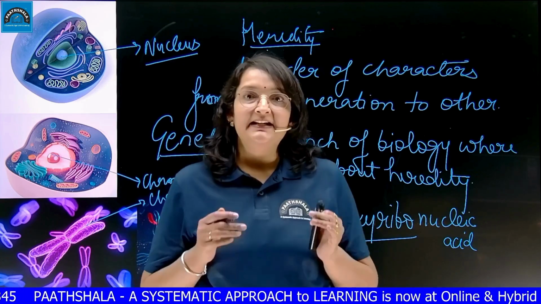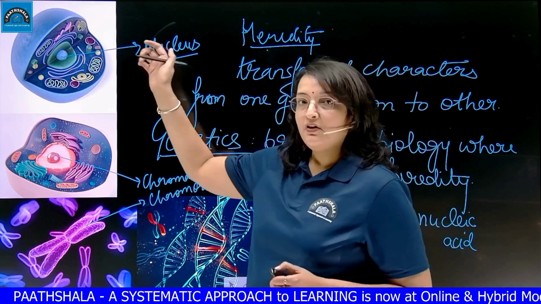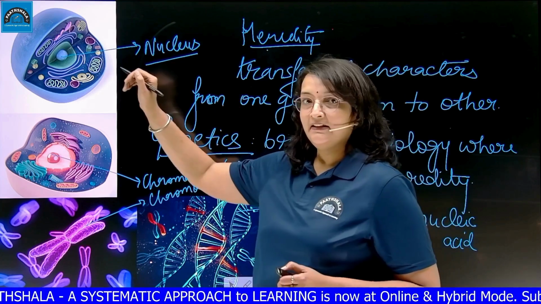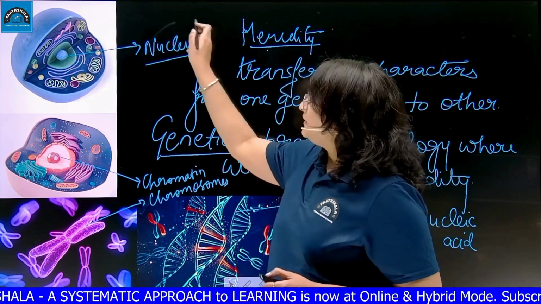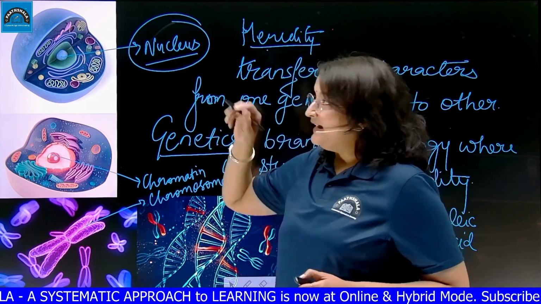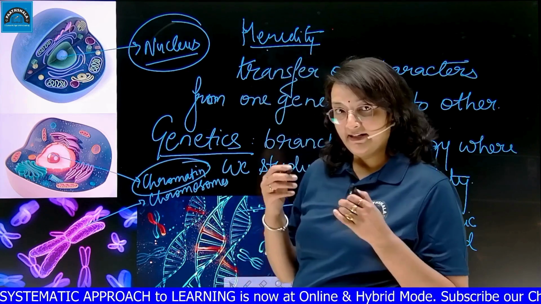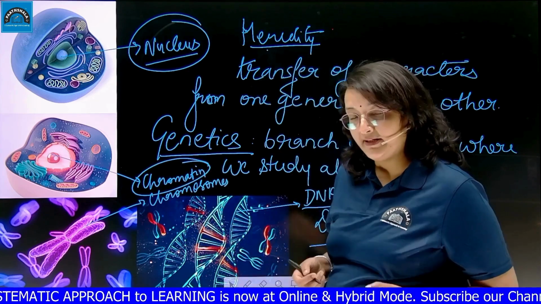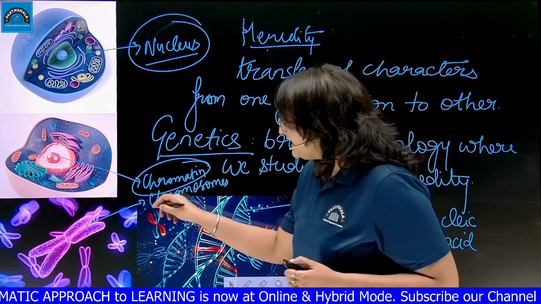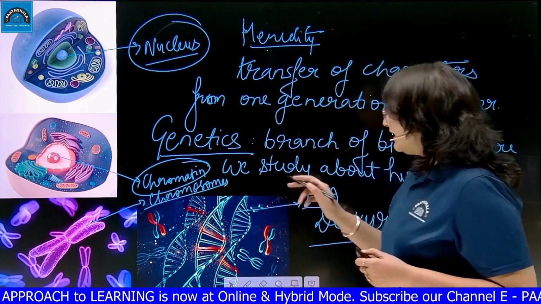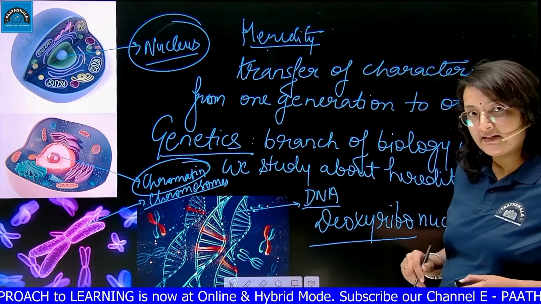So heredity is the transfer of characters from one generation to another. In every cell, all the characteristics are controlled by the nucleus. In the nucleus, there is the chromatin thread, the genetic material containing structure. This chromatin thread gets condensed in the form of chromosomes. These chromosomes are composed of DNA and proteins.